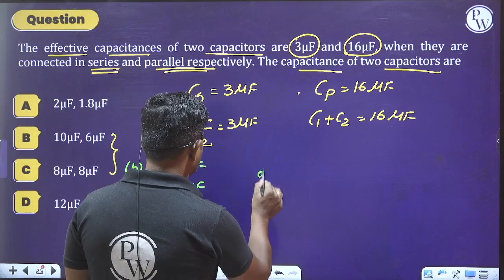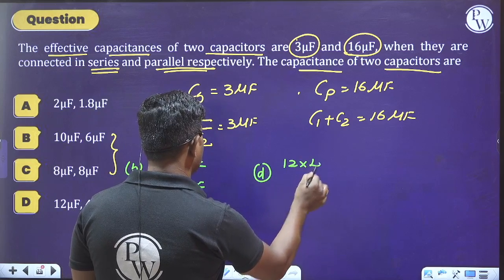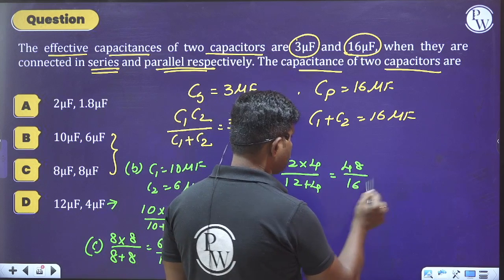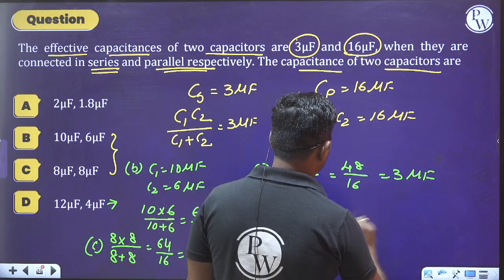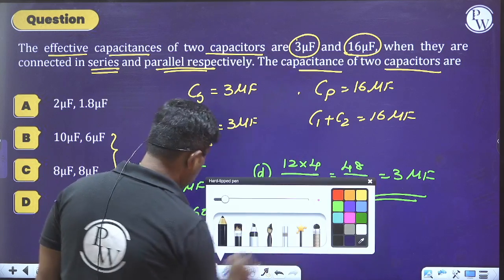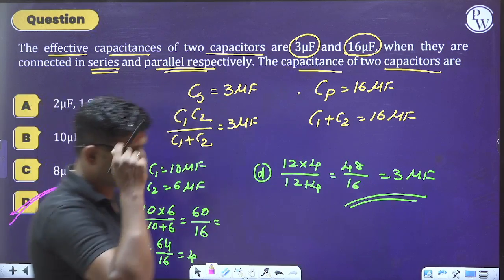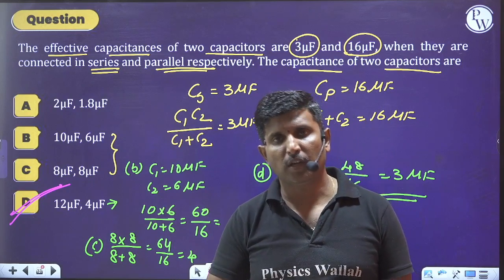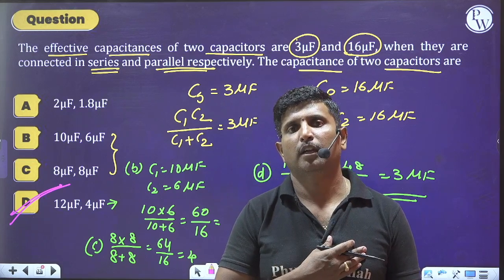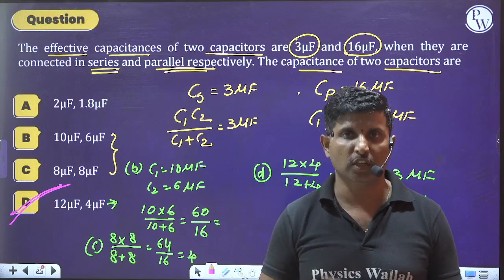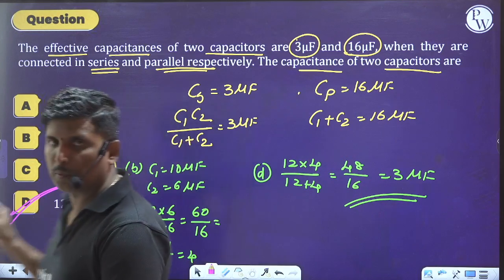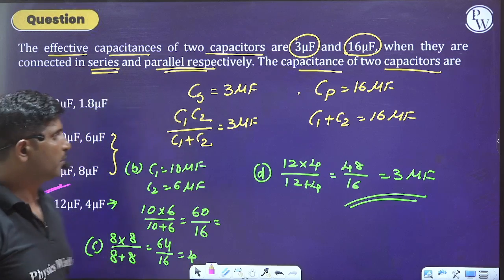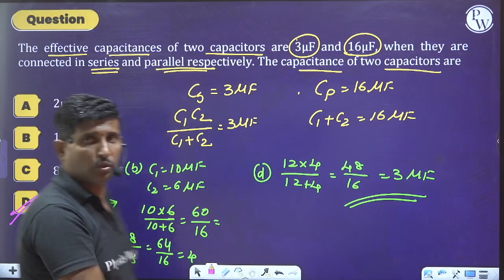So better go with option D. Option D is 12 into 4 divided by 12 plus 4, which is nothing but 48 divided by 16, which is equal to 3 microfarad. Hence we can select option D directly as the right answer, so that we can save our time. If you apply the formula and go through the mathematical procedure, then it is a lengthy process. Such types of problems can be solved by the option verification technique. Okay, I hope you understood these things here.